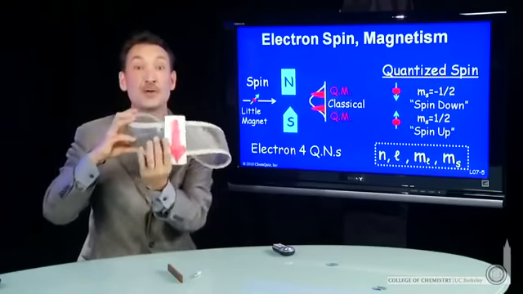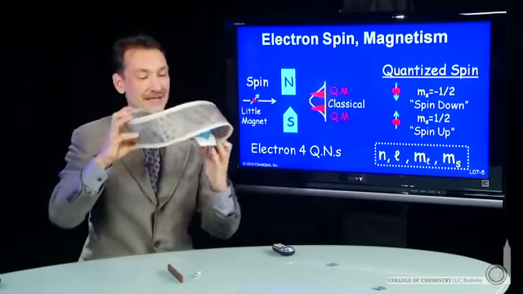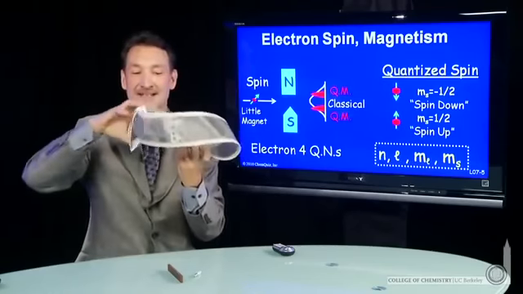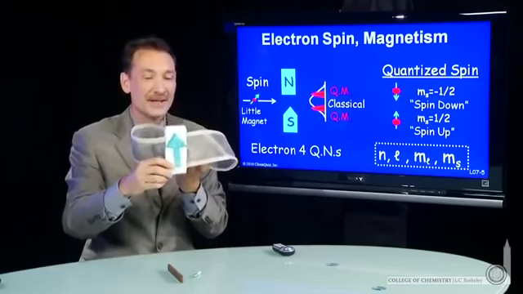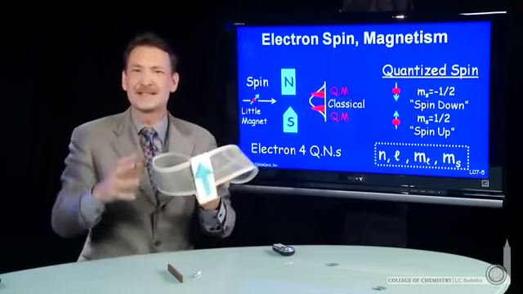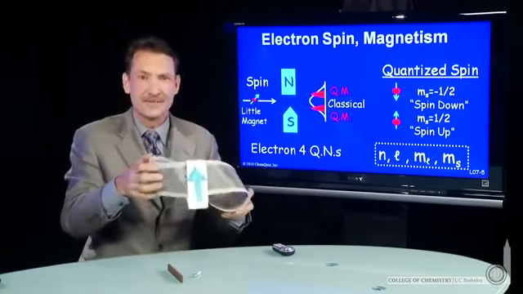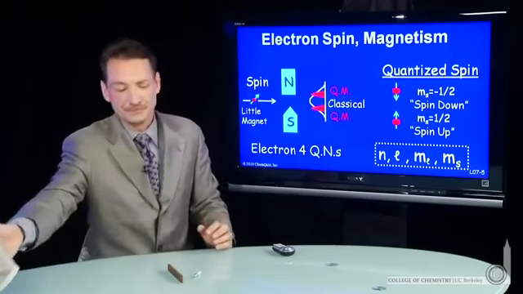I have to go around this loop twice to get back to the same state that I started in. That's how electrons behave in our space, because their space is twisted relative to ours. They're very, very crazy little particles.